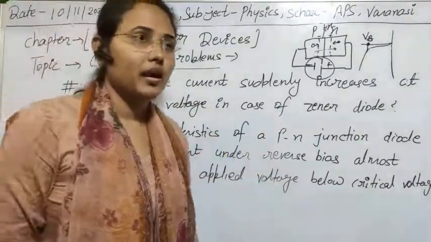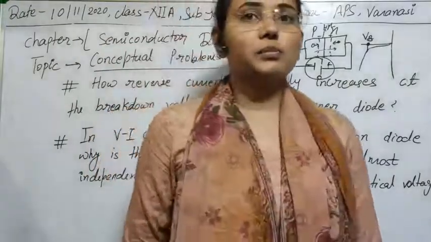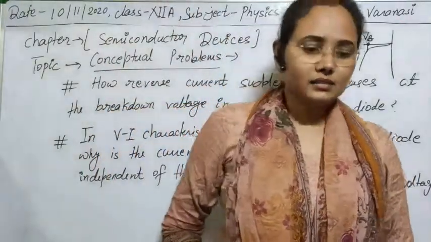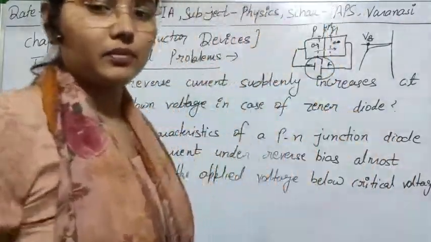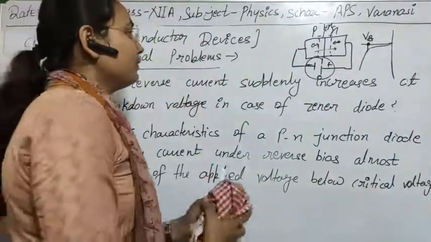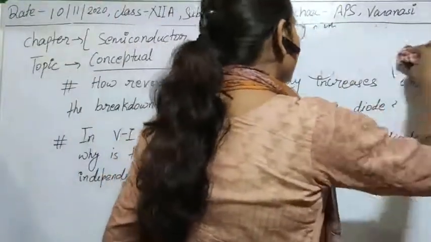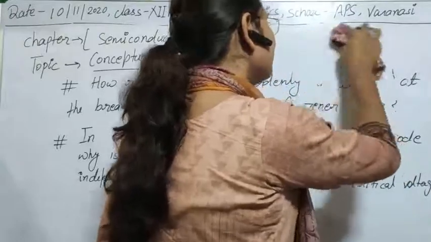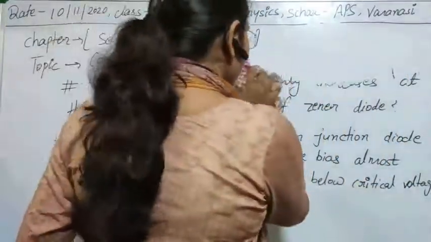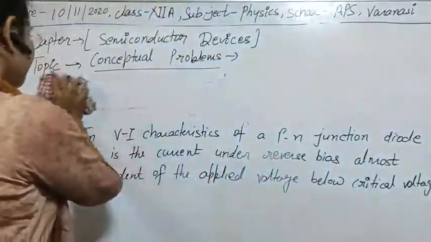Clear? So as you know, in the case of reverse bias, in the starting there is no flow of majority charge carriers due to the applied field. So let's see them actually.